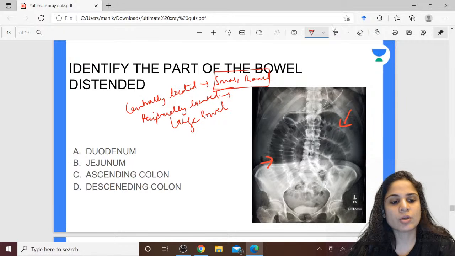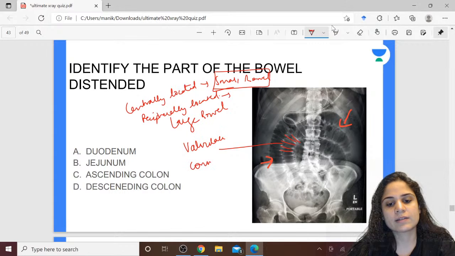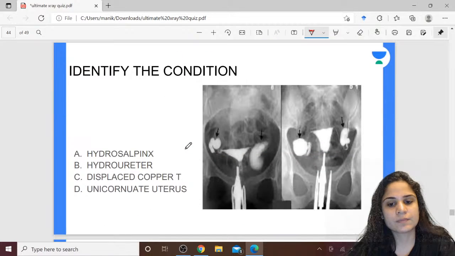Now which part of the small bowel is it? You have to diagnose. Is it the jejunum? Is it the ileum? Is it the duodenum? The duodenum is not seen very easily. In the jejunum you can see the presence of these rings. The name of these rings is valvulae conniventes. So this is nothing but jejunum. Alright. Moving on to our next picture.